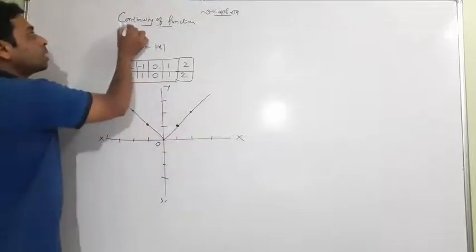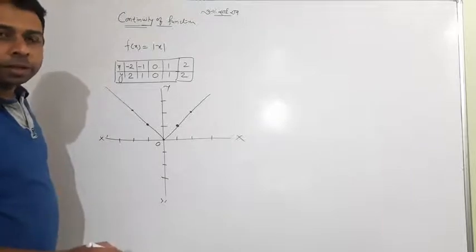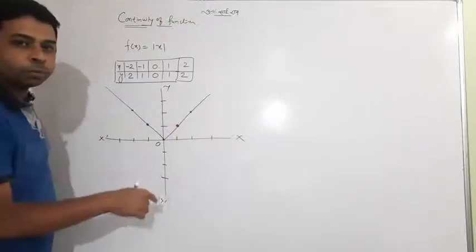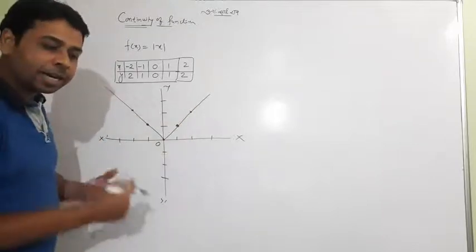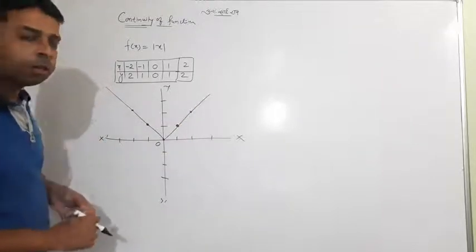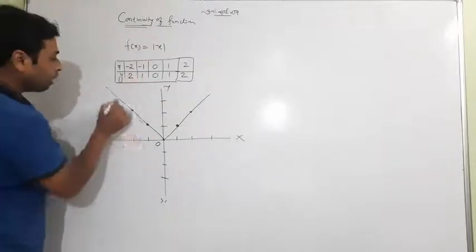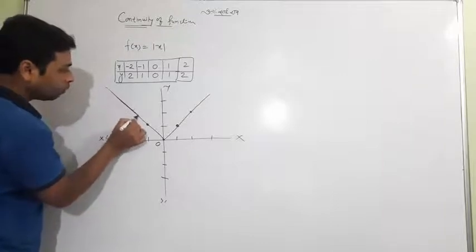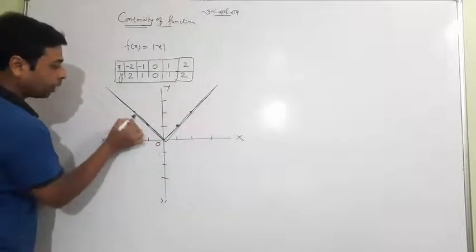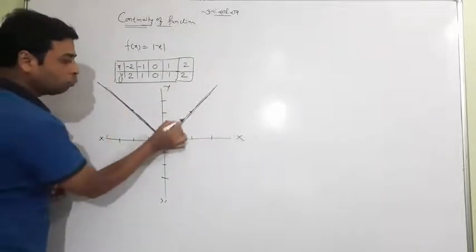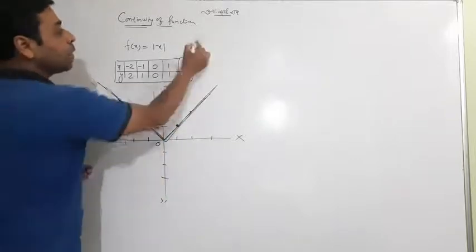Now, I was discussing continuity with you, so let me clear one thing. This is a continuous function. Why? Because it is not broken anywhere along its path. The second and very simple definition: a function is called continuous if, while making the graph of the function, we don't need to lift the pen. Look, I am making the graph, I do not need to lift the pen. So this function is continuous everywhere.